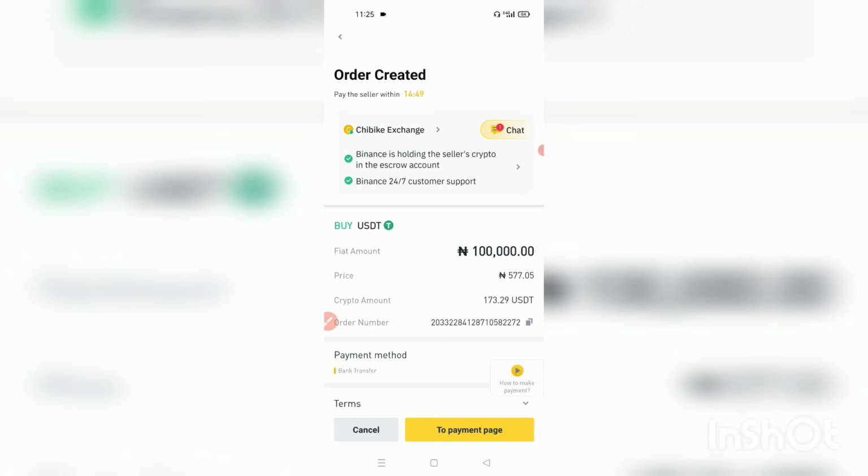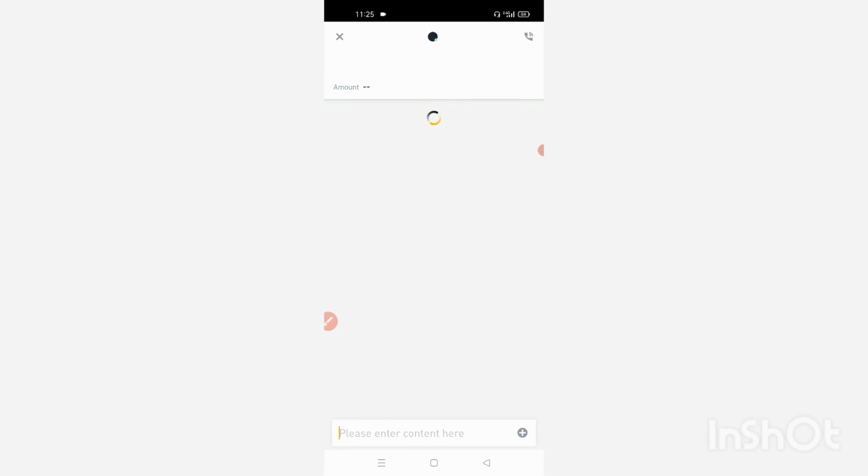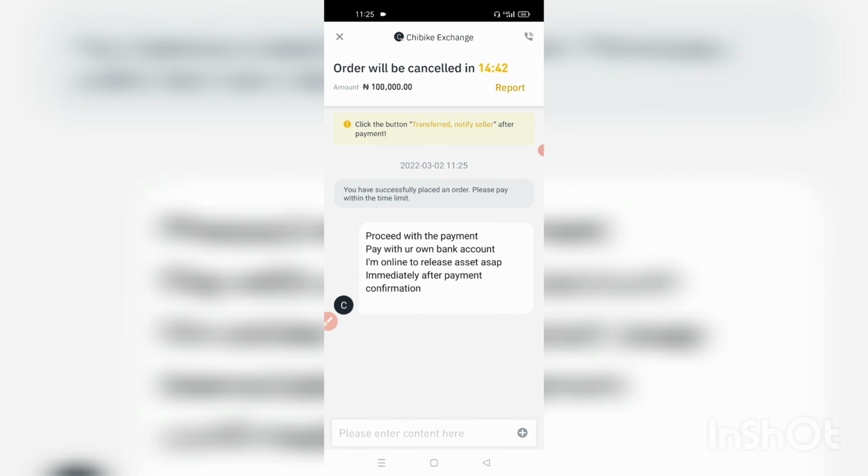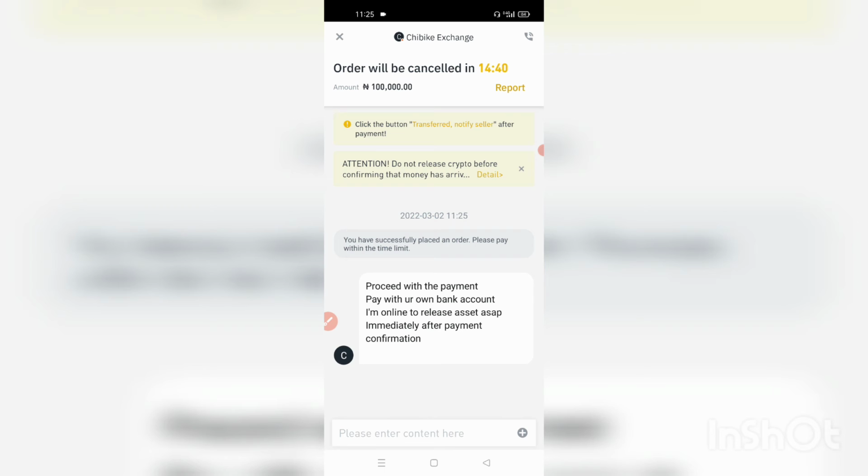As it opens, same way we go to chat, see what Chibike has to say, whether he's there or not. Okay, Chibike is there. Chibike says, proceed with payment. Pay with your own bank account. I'm online to release assets ASAP immediately after payment confirmation. Okay, so Chibike is here online.